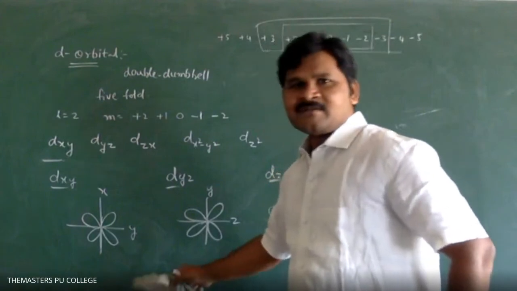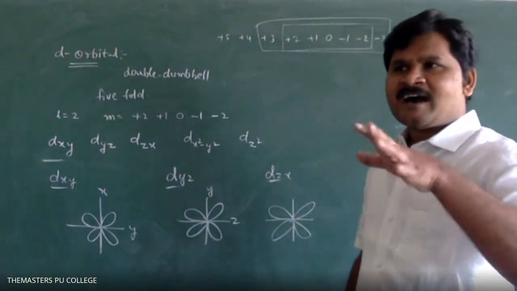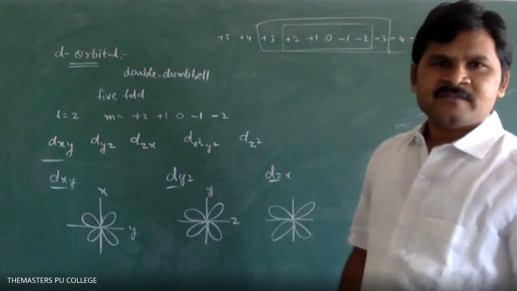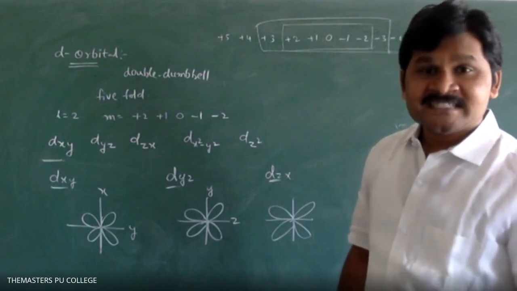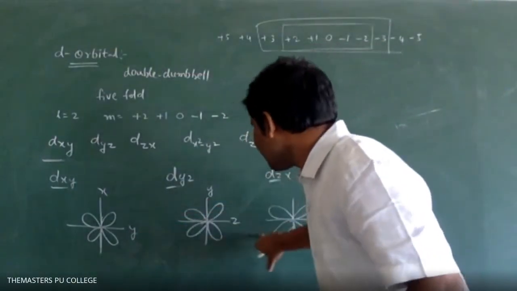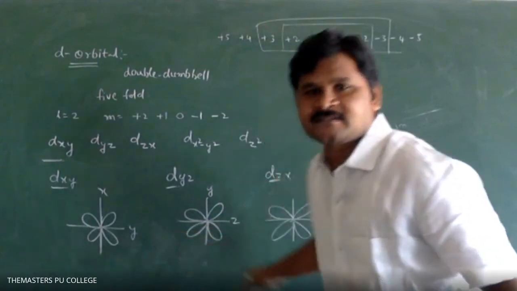Two are absent means particularly I am using the word orbital. Orbital means what? Where the probability of finding the electron is maximum. So if I am particularly talking about this one, we should not consider electrons in these two planes.